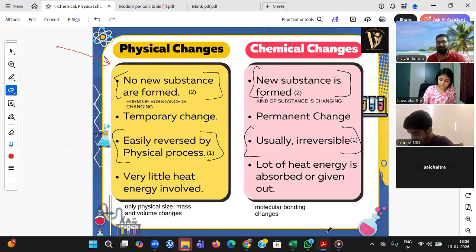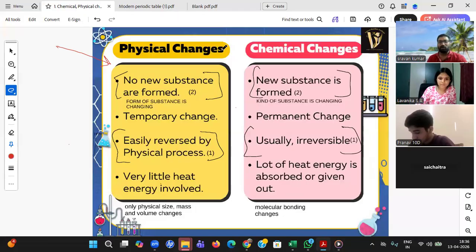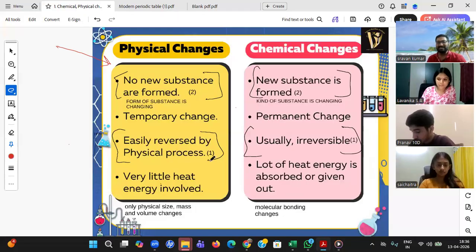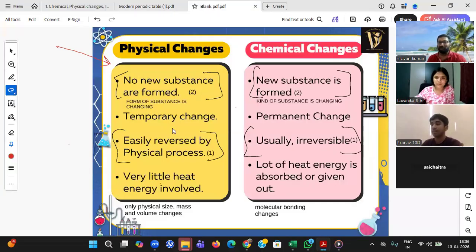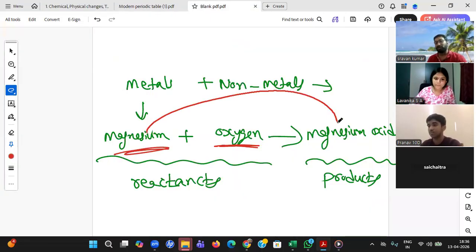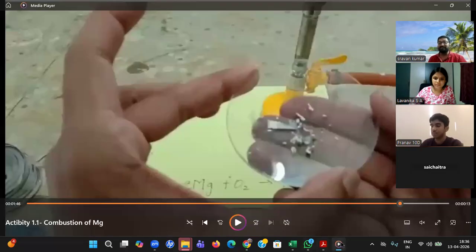Okay, yes, Lavanika, now you help me, student. Whatever you got here, magnesium oxide, is it a new substance or one of these? Sir, it is a new product, a combination of magnesium and oxygen. But if I had written magnesium here, then you could say, sir, it is one of these. I wrote magnesium oxide, so you're absolutely right, it's new. Now, student, whenever a new substance is formed, the previous activity we have done, is it physical or chemical?